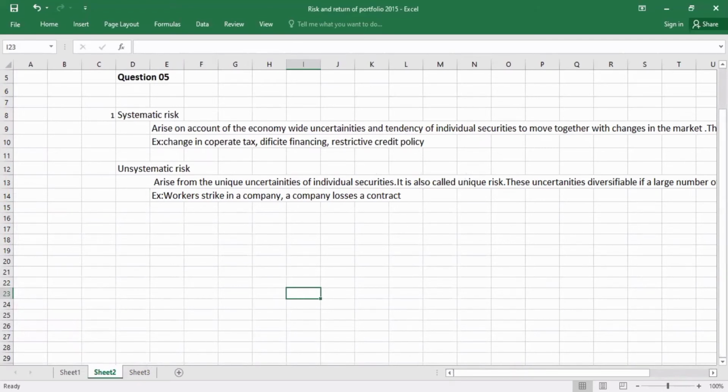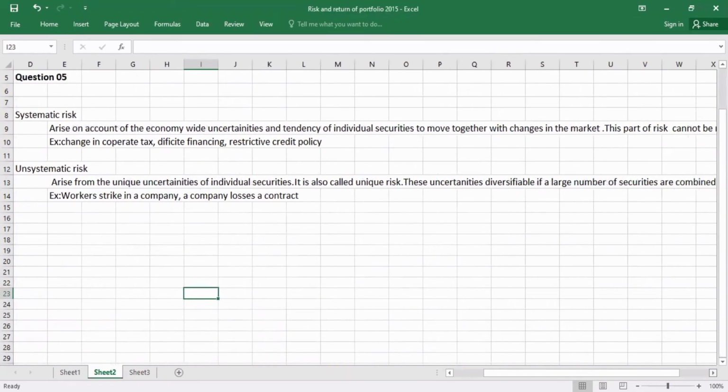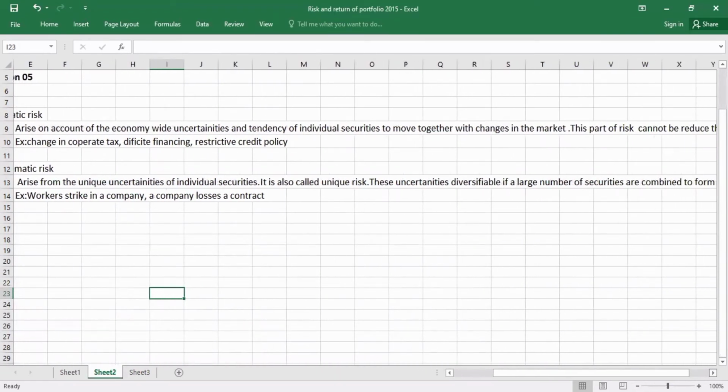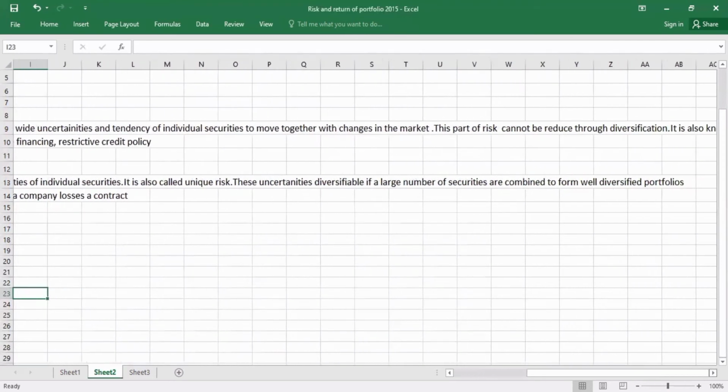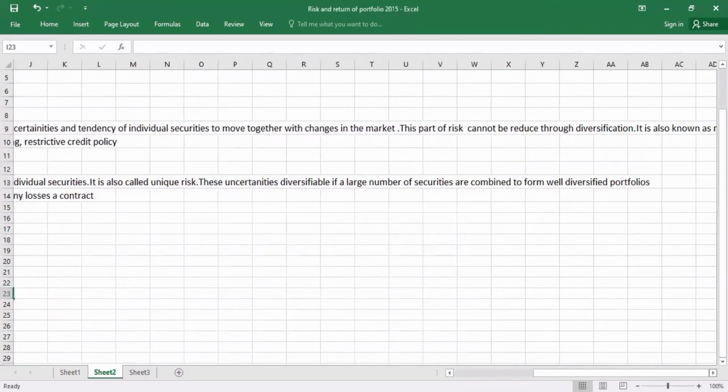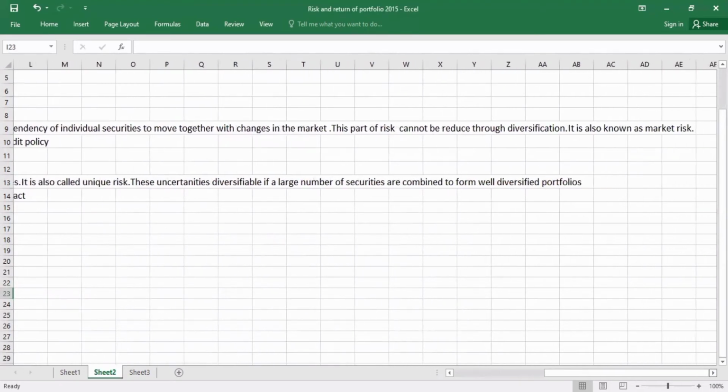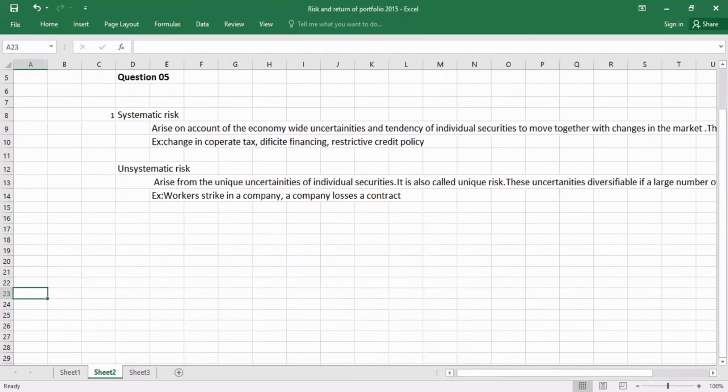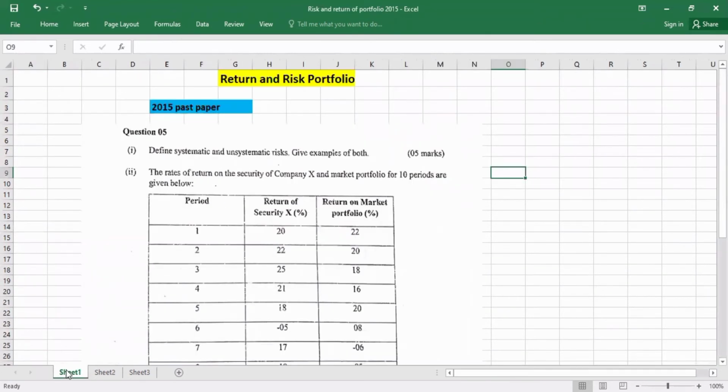Next one is unsystematic risk. That arises from the unique uncertainties of individual securities. It is also called unique risk. These uncertainties are diversifiable if a large number of securities are combined to form a well diversified portfolio. As examples, we can give a workers' strike in a company, or a company that loses a contract. Then we will move to question number 5, part 2.